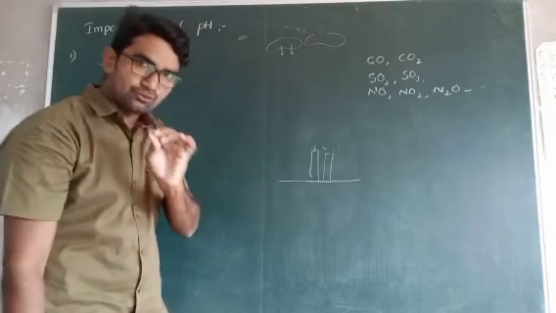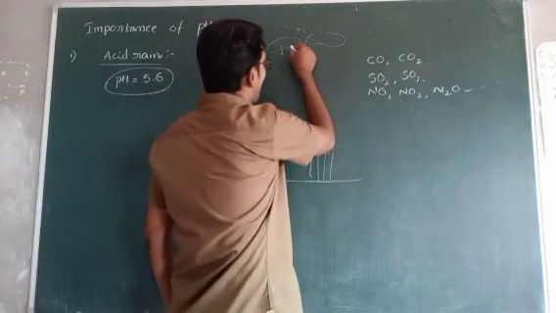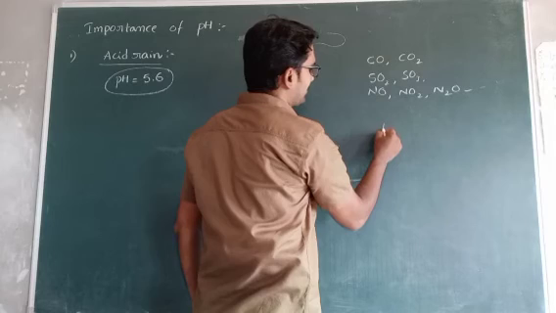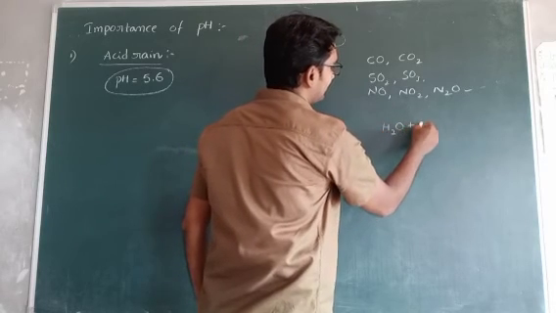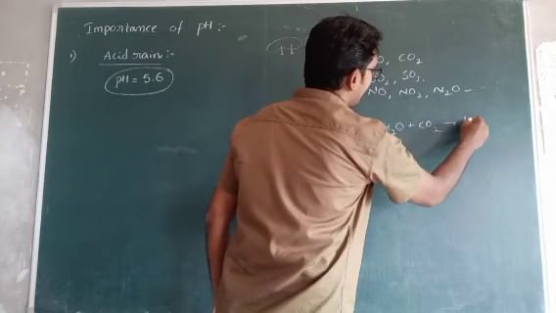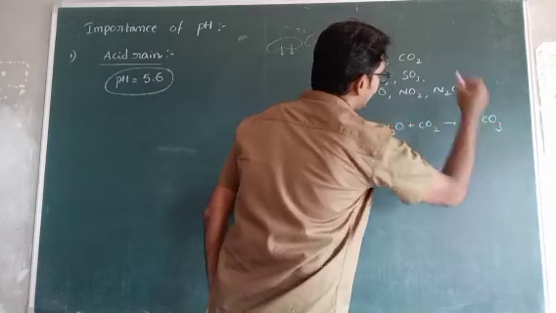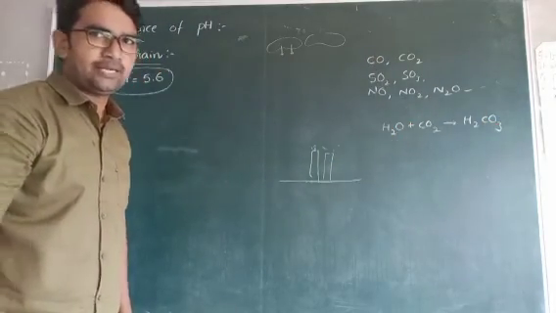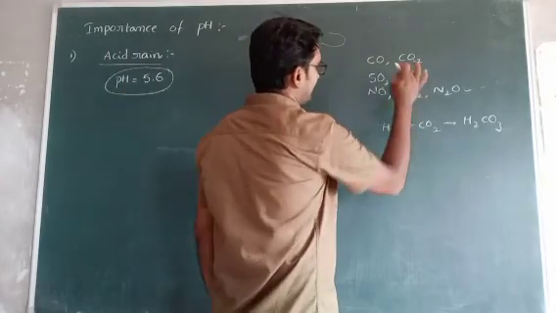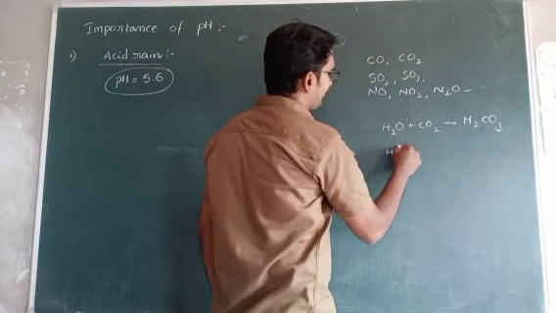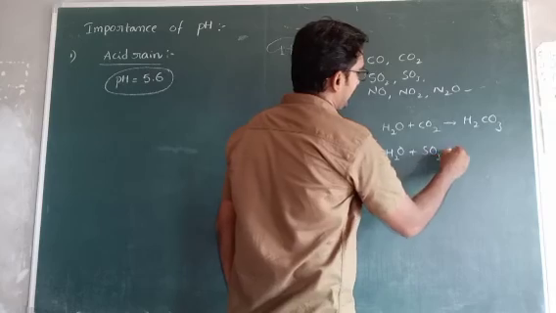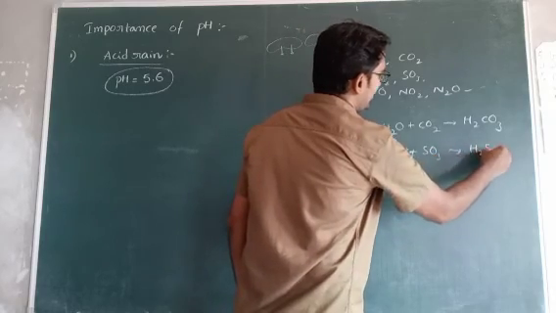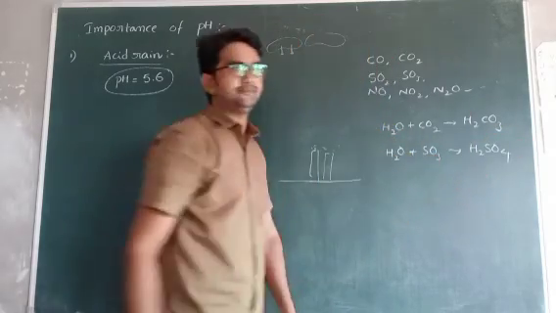I will give two examples for this. When water molecules combine with CO2, it is converted to H2CO3. This is carbonic acid. Second one, H2O plus SO3 gives rise to H2SO4. It is also an acid.